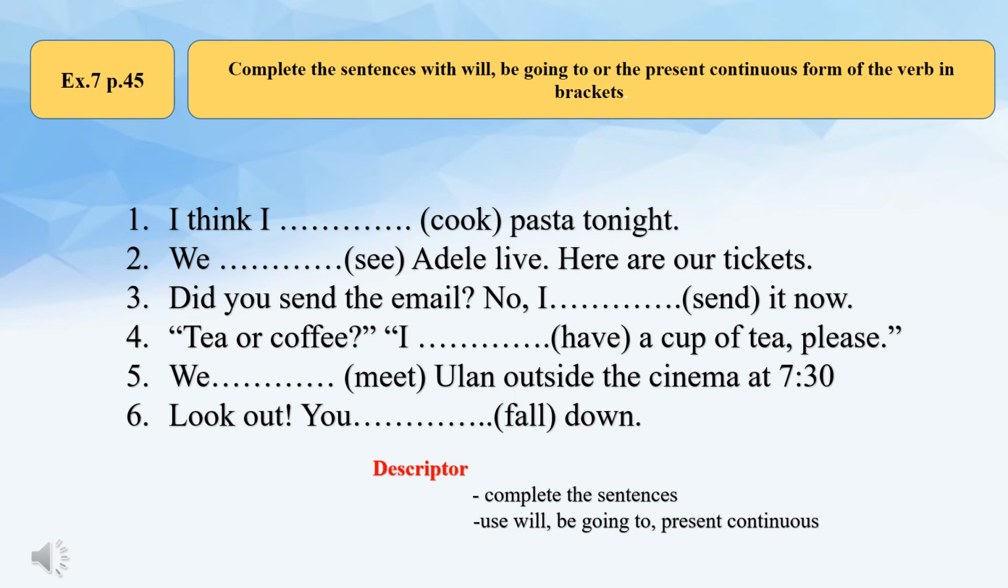The second sentence. What will we put there? We are going to see Adele live. Here are our tickets, because it's planned.